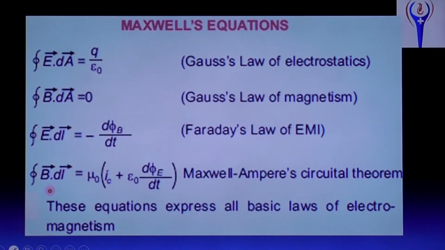And closed integral B dot dl equal to mu naught into IC plus epsilon naught into d phi E by dt. This phi E represents the electric flux. Phi B represents magnetic flux and phi E represents electric flux. Okay. And what is IC?